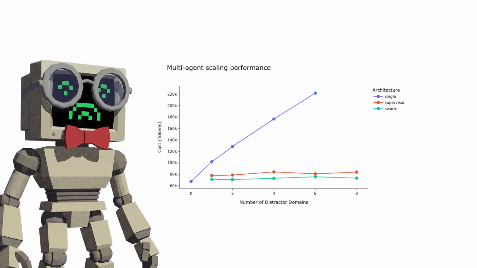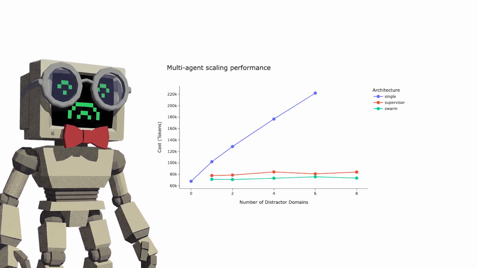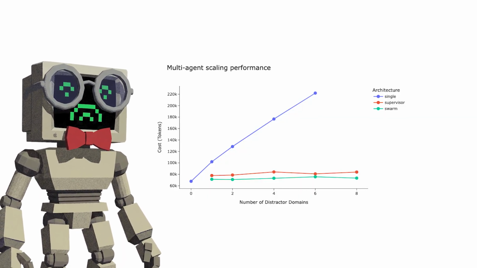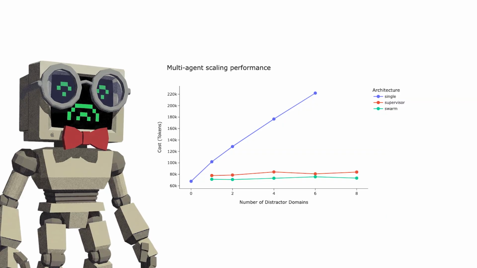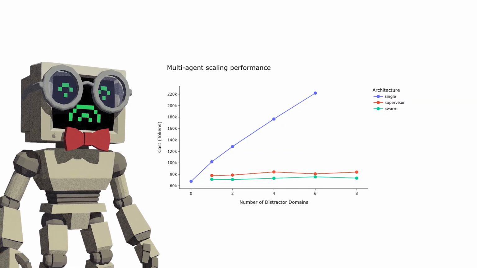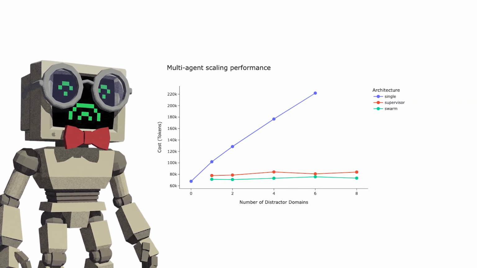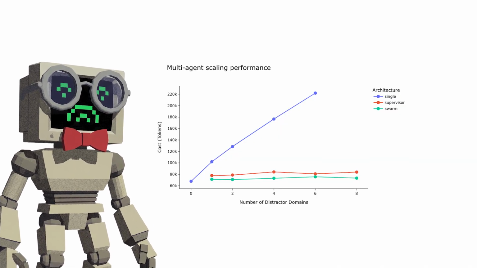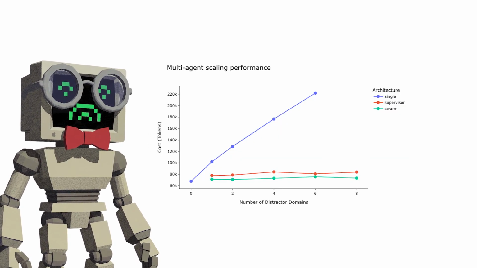When orchestrators spawn multiple subagents in parallel and those subagents execute multiple tools concurrently, research shows 90% reductions in task completion time compared to sequential single agent approaches on equivalent work. 90%. That's not an incremental improvement. That's a fundamentally different speed of operation. But here's where this story takes its most interesting turn.